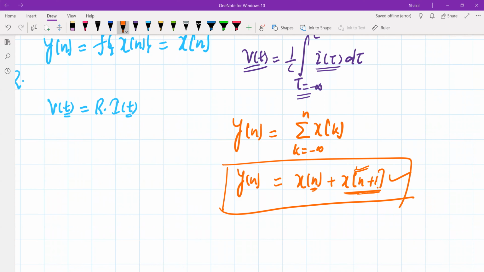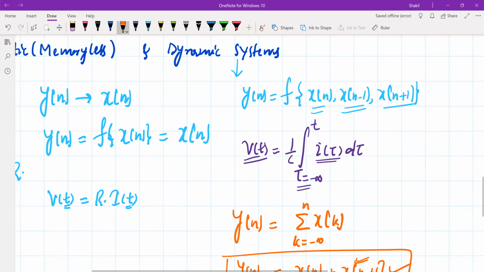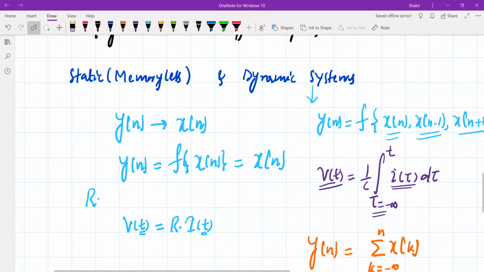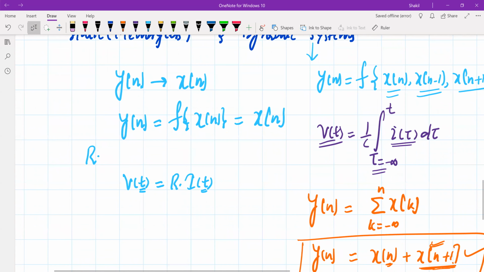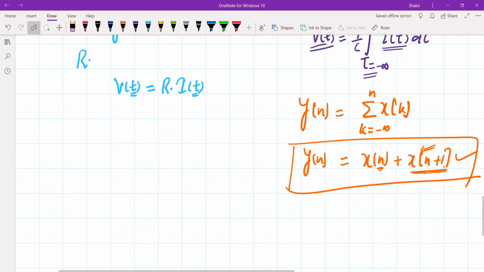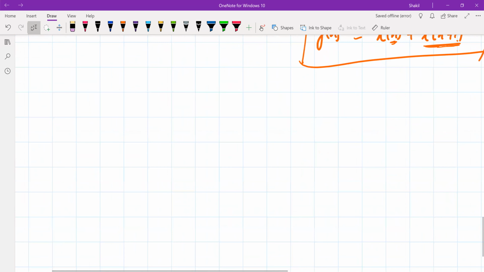So this is a non-causal system, but it does require memory. That's why this system is classified as a dynamic system. So dynamic systems, in short, will have memory, and static systems are memoryless, meaning the output is a function of only the present value of the input. I hope this definition is clear. So this comes from the causality property, this static and dynamic system.